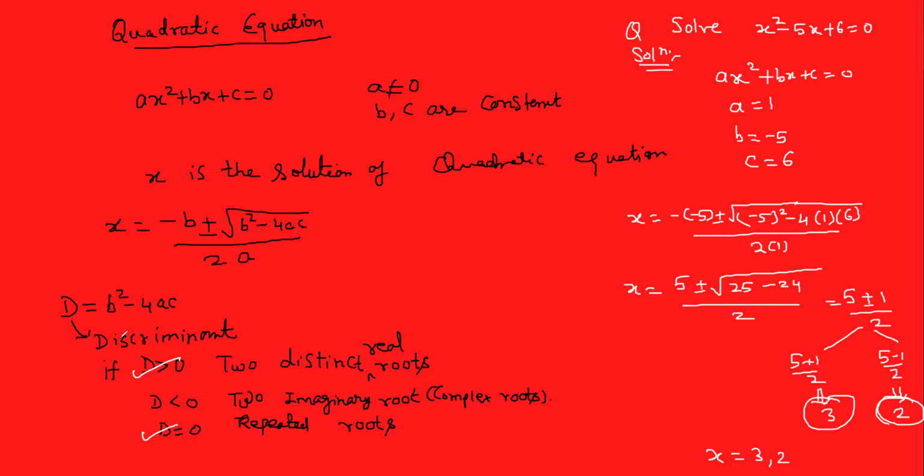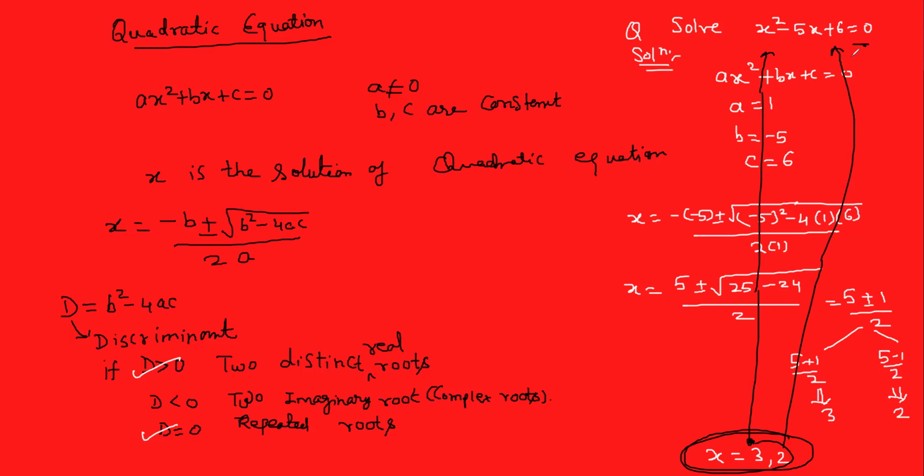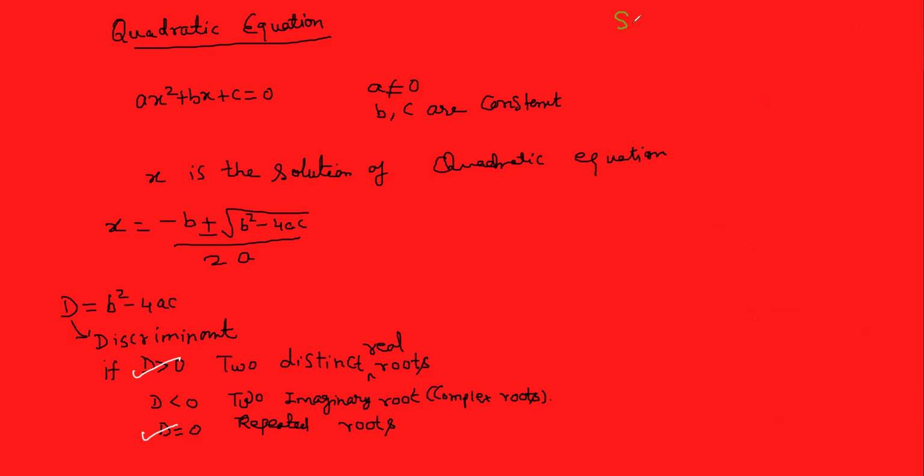Suppose you want to check whether my solution is correct or not, then what will you do? Put the value of x equal to 3 in the original equation. You will get 0. Again, when you put the value of x equal to 2, you will get 0. If 0 is not coming there, it means that your solution is wrong.